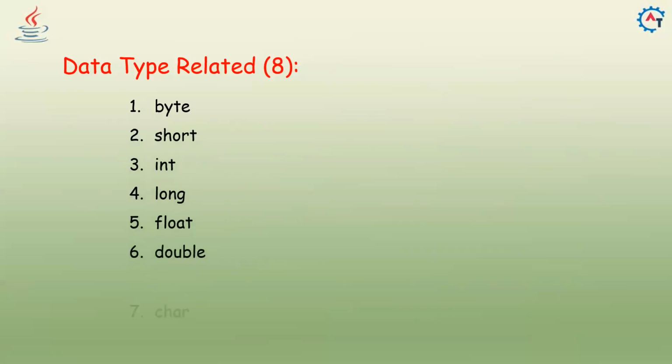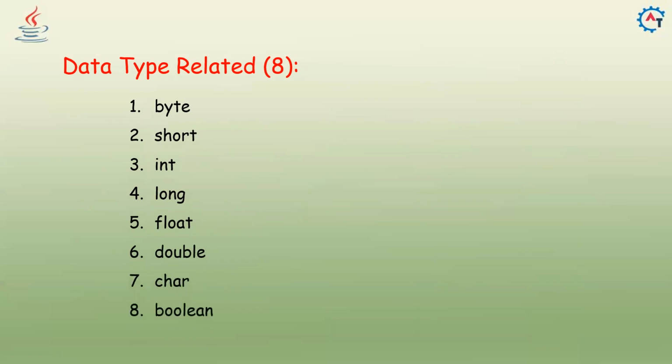Those are segregated into different types. The 53 are segregated into different categories. Data type related, these are 8 that we already know. Primitive data types, right? Byte, short, int, long, float, double, char, and boolean.